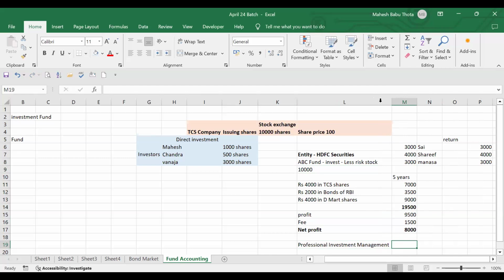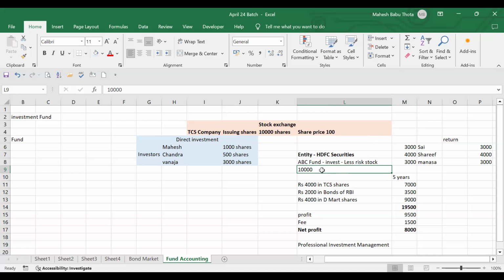But before pooling money, before collecting money, how am I collecting? Suppose I need 10,000 capital. How am I collecting this money? If I don't put any limit or any specific order to collect money, they will also give like a donation. Someone will give 101 rupees, 116 rupees, 1,116 rupees. Like that they will come and invest, right?